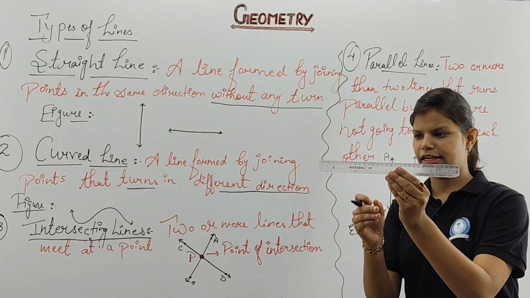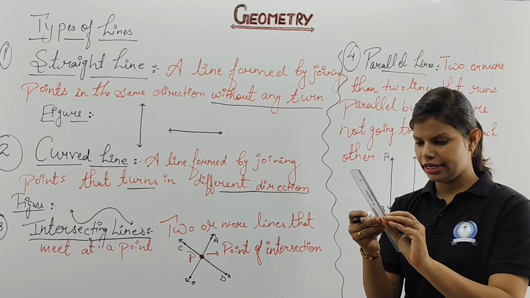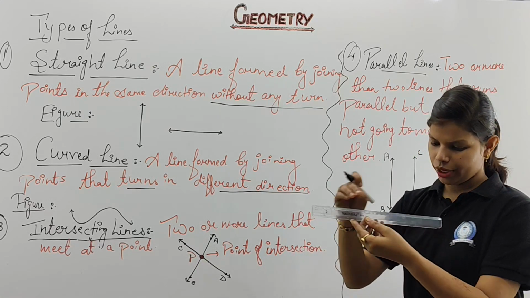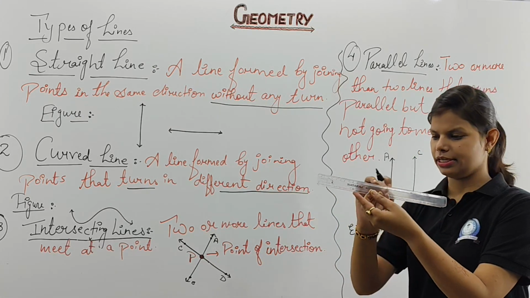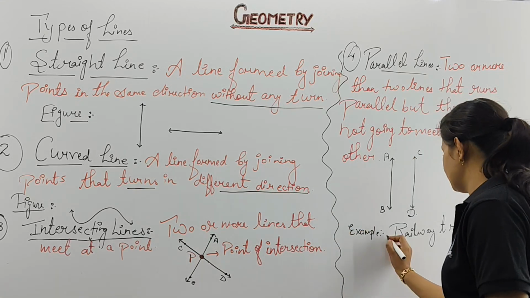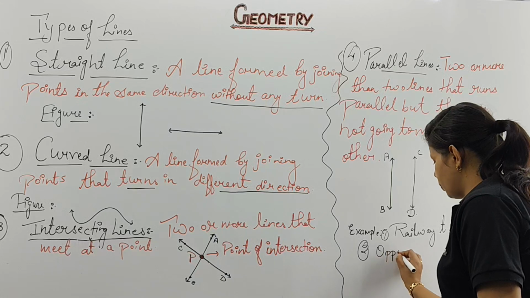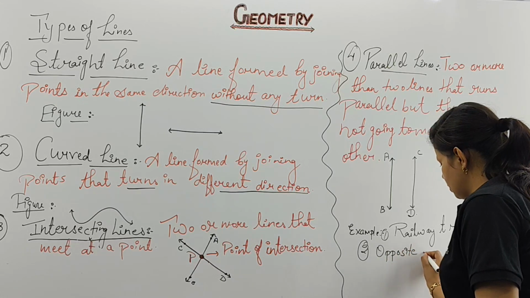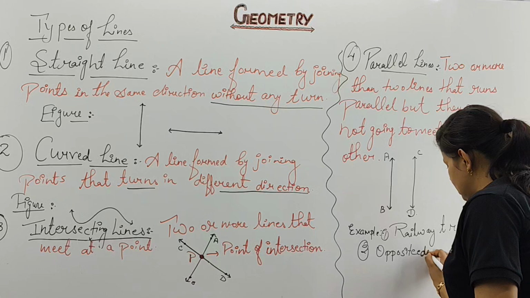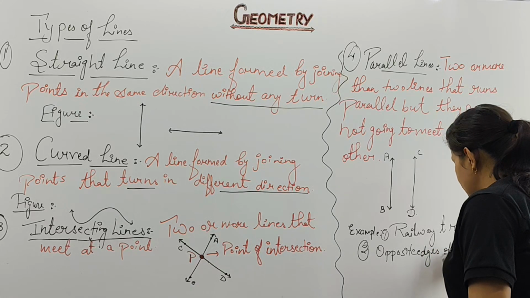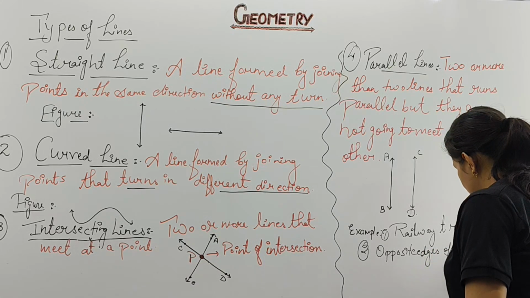You can see this 30 centimeter scale. On one side it is represented like 1 to 30 and on the other side it is represented in this way. That is one more example we can give: the opposite edge of a scale. Clear?